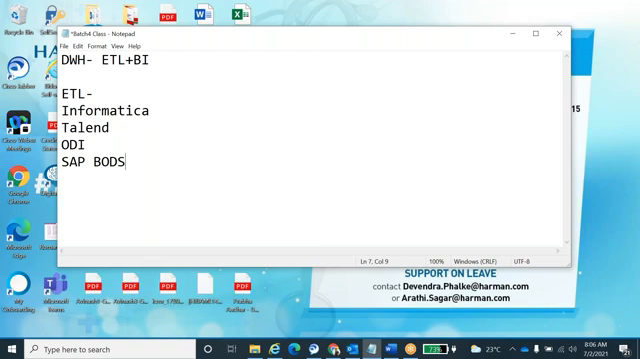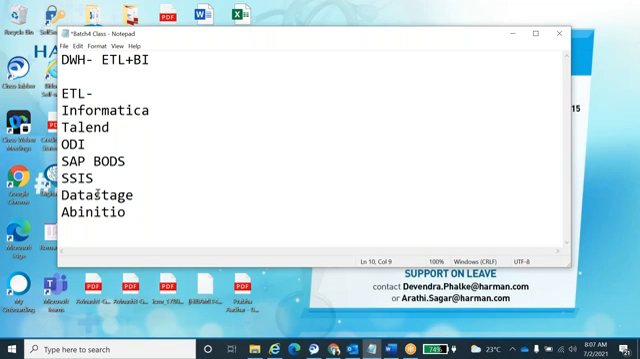Okay. So SAP BODS. There are so many tools: SSIS. Tell me, guys, is there any other tool you remember? DataStage, Ab Initio. Like that, there are so many tools in the market, guys.